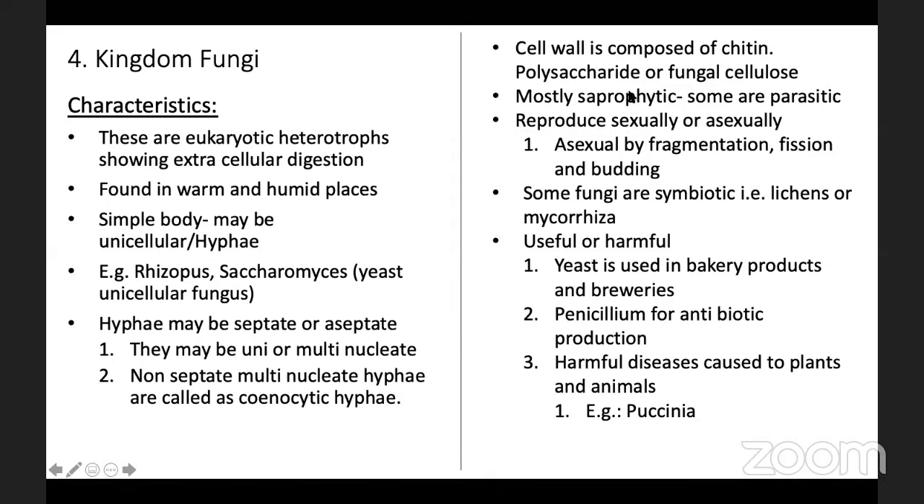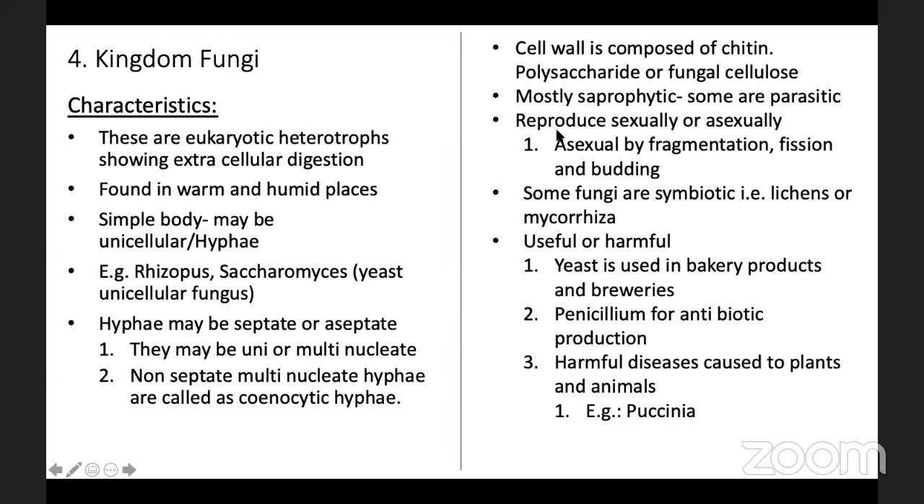Now the cell wall is composed of chitin-like material. Chitin means a fibrous substance, a polysaccharide. These are also called fungal cellulose. Many fungi are saprophytic in nature and some of them are parasitic. Saprophytic means those organisms that feed on dead and decaying matter are called saprophytic. And parasitic means organisms that live on other species.